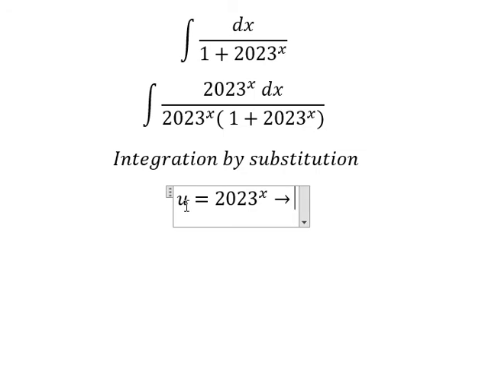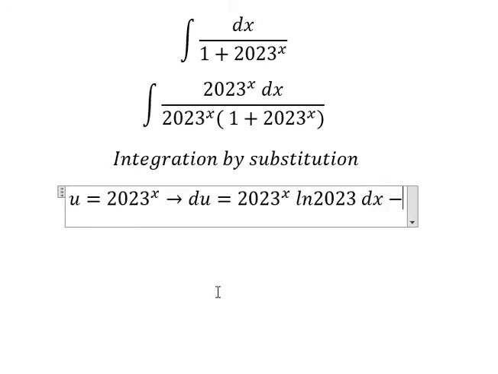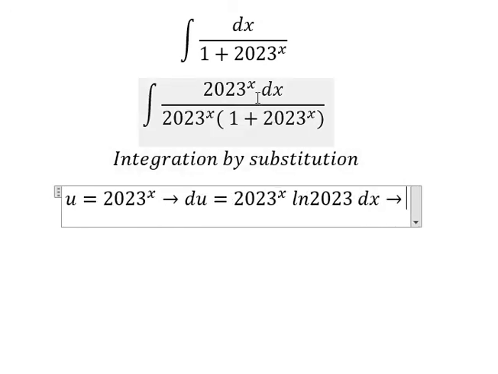Next, we take the first derivative of both sides. And we have it like this because we don't have ln of 2023, so we need to divide both sides by ln 2023.